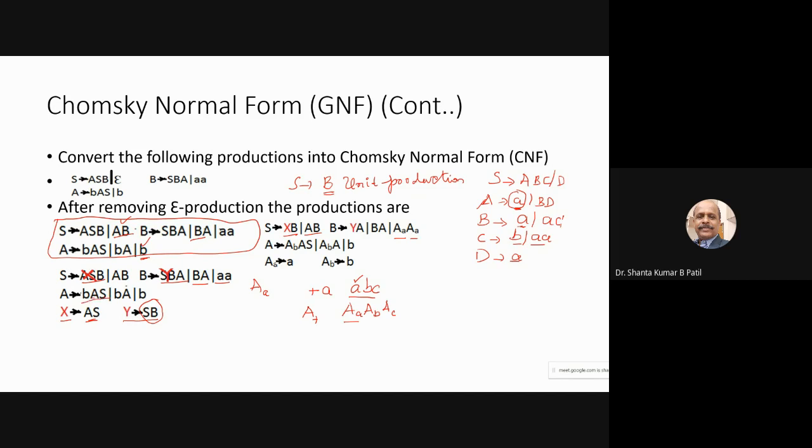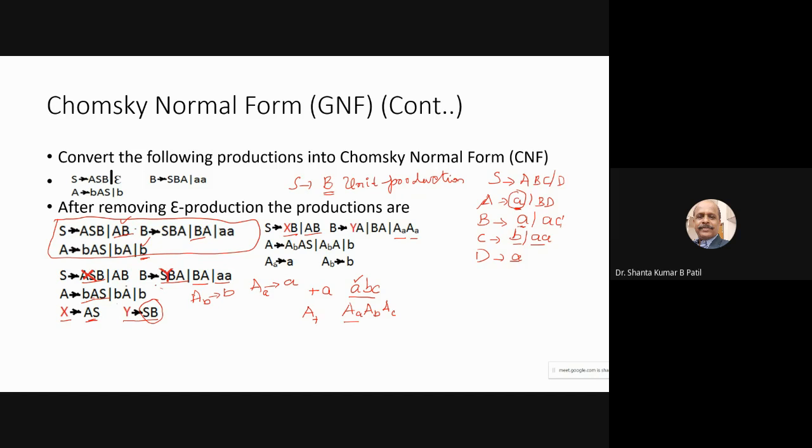So what I'm going to do is replace this B, because here also B is there, here also B is there. So I am replacing B by the variable called A base B. So A base B is replaced for the terminal B, A base A is replaced for the terminal A. Like that you can easily write.